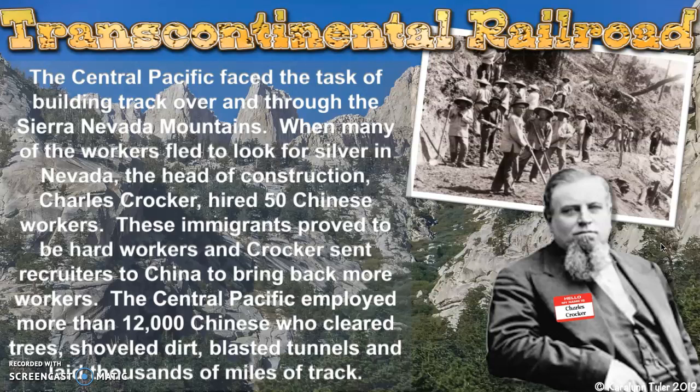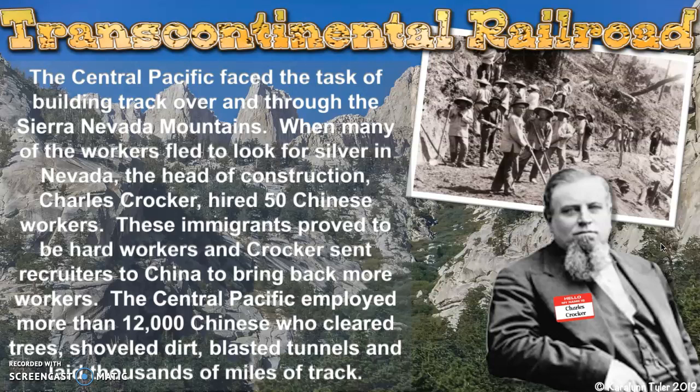And so Charles Crocker, who was the head of construction for the Central Pacific Railroad, decided to hire 50 Chinese workers. Partly because they were very skilled with using dynamite and explosives. Dynamite and gunpowder and that kind of stuff was invented in China hundreds of years before. And the other reason was that some of the white workers were not super reliable. Many of them, if they got wind of a gold or silver discovery nearby, would just leave the job site and go off to try to strike it rich.